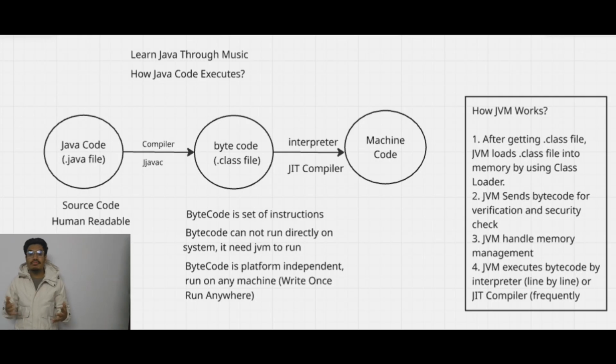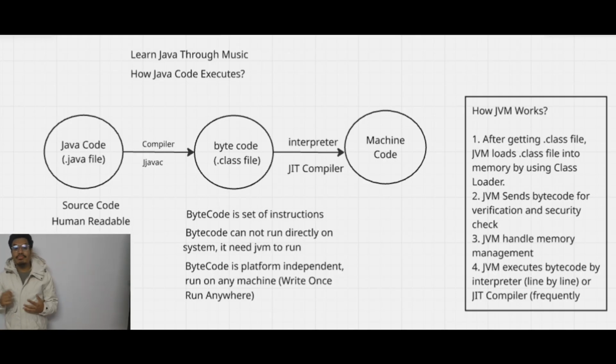A compiler is just a software program that comes along with the JDK installation, and it is responsible for converting our source code into bytecode. In other languages like C++, the compiler converts source code directly into machine code and the computer executes it. But in Java, the compiler converts source code into bytecode instead of machine code. This bytecode does not run directly on our system. We need a JVM to run it. JVM is the engine where our bytecode executes.